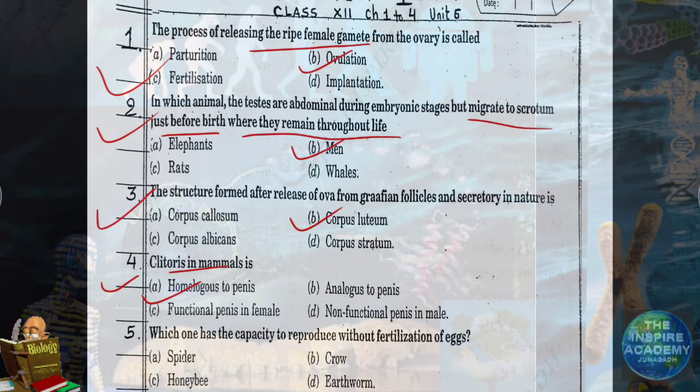Question number 5. Which one has the capacity to reproduce without fertilization of eggs? Any organism which can reproduce without fertilization of eggs has a phenomenon called parthenogenesis. Parthenogenesis is the phenomenon in which reproduction occurs without fertilization of eggs. So it is occurring in honeybee. Answer will be C, honeybee.